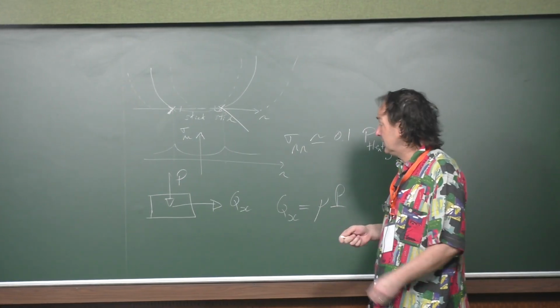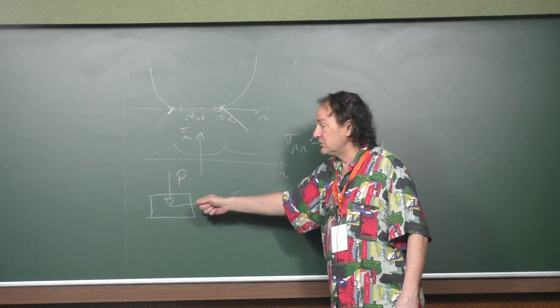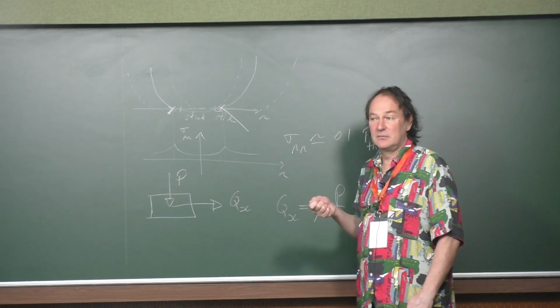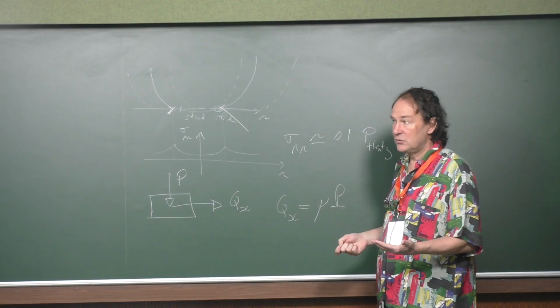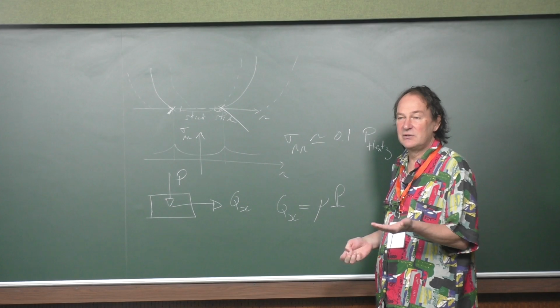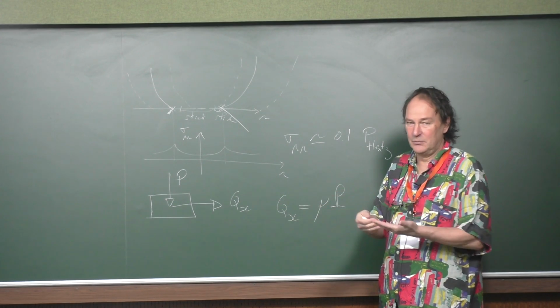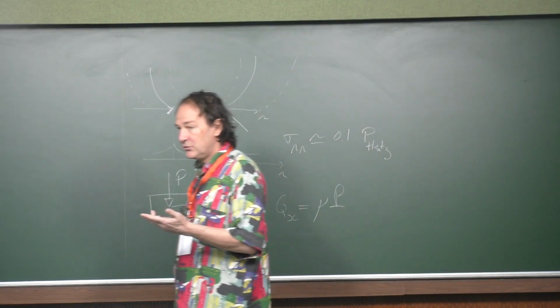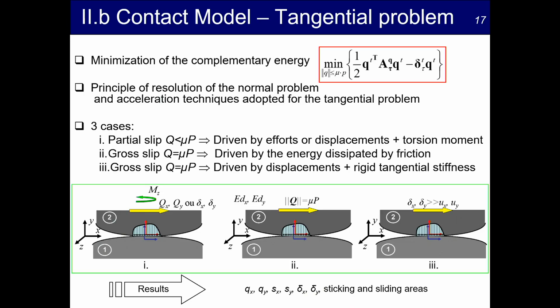Okay? Then, if you have gross slip regime, there are two solutions. The first one is to impose not a force but a displacement, 1 millimeter, 1 meter. It will stop after that. Or you may also impose an energy, because energy is a force times the distance. Then it's the same. You impose a distance, but do not try to impose a force, because it will not converge. Then this is a three situation. You can impose an energy, or you can impose a displacement.